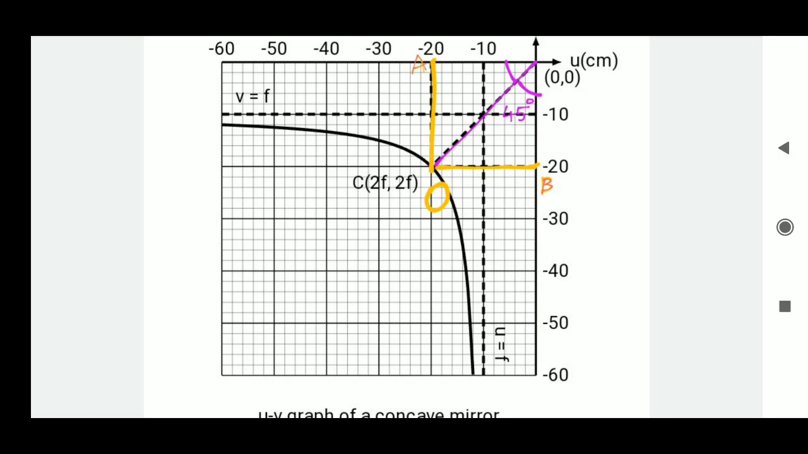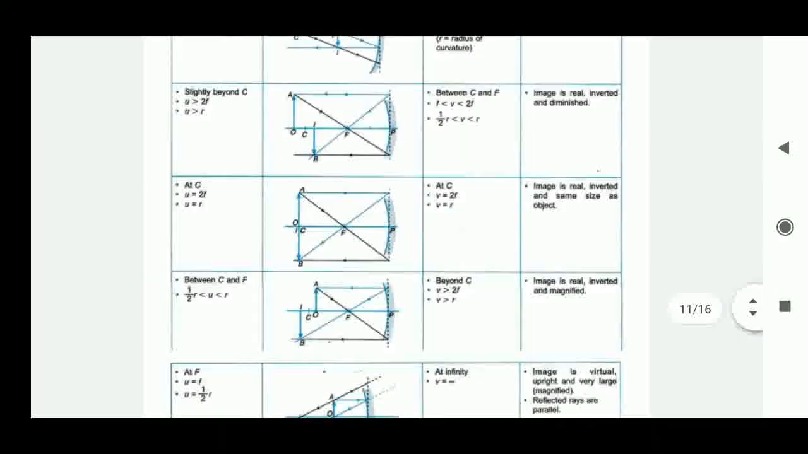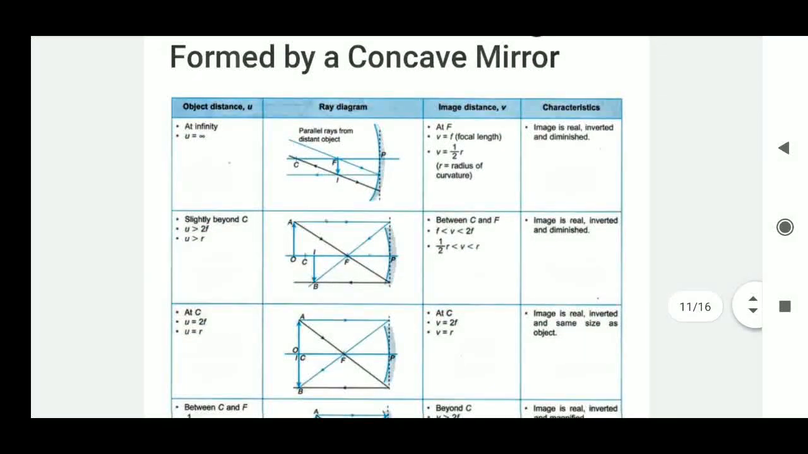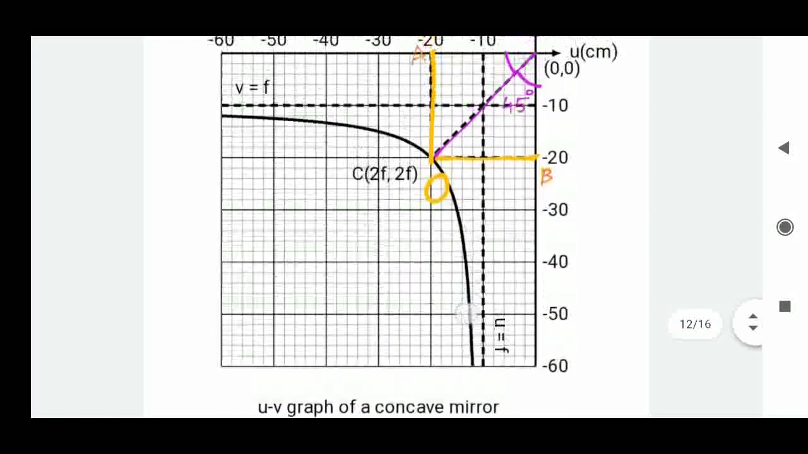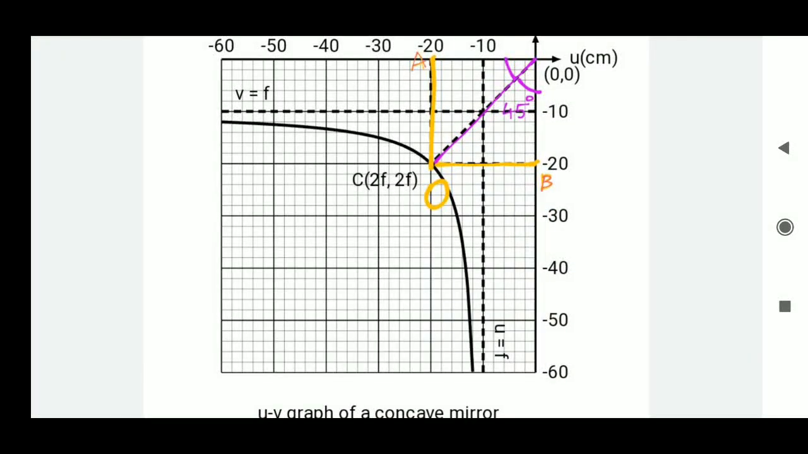The reason is, for all these cases where the object is placed in front of the mirror, the image also forms in front of the mirror. So both are in front of the mirror, which means both are negative. Both negative means it must be the third quadrant. That's why they took object distance and image distance on the negative x-axis and negative y-axis. And we get this as a parabola, we can't say parabola, it is a hyperbola like this.